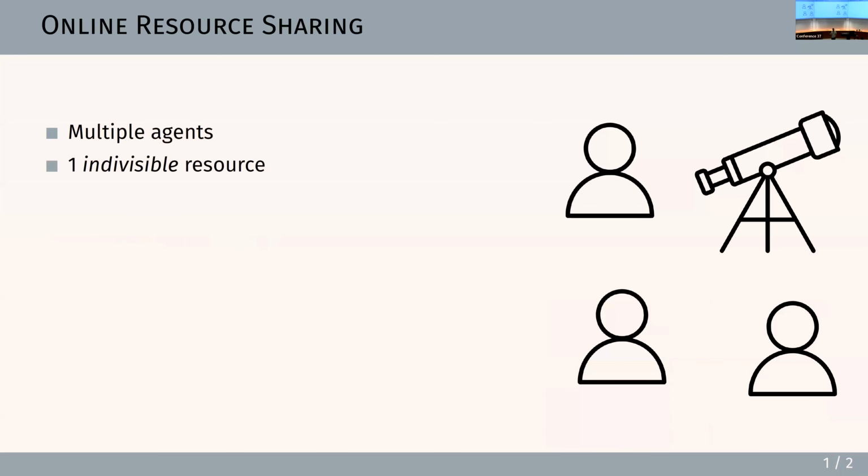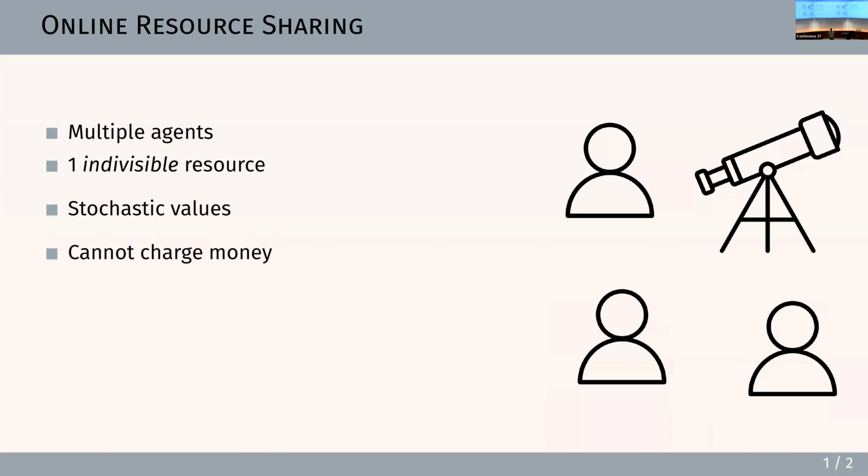It's a very simple problem. You have multiple agents and one indivisible resource that you allocate over and over, over multiple rounds, to one of these agents every round. We assume that the agents have stochastic values. And one important difference with mechanism design here is that we cannot charge the agents money, because we assume we're in some setting where, for example, scientists are using a telescope and we don't want to charge them money just to use a telescope.